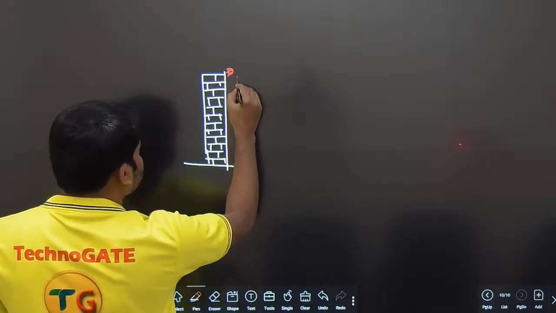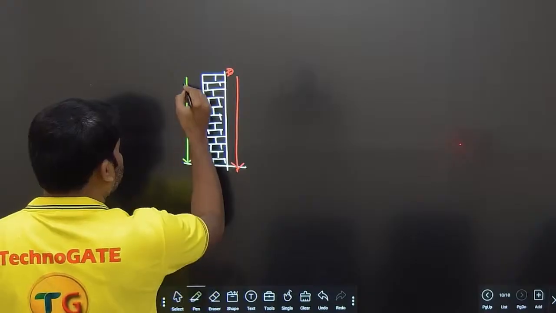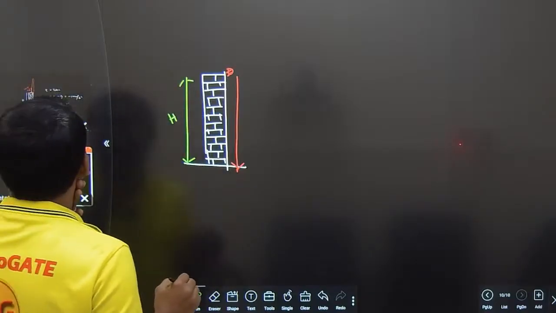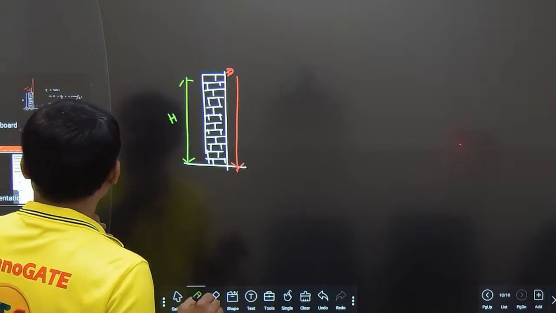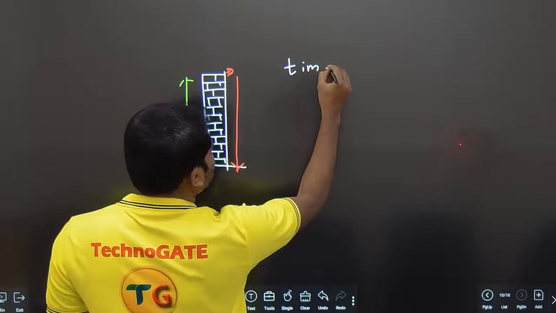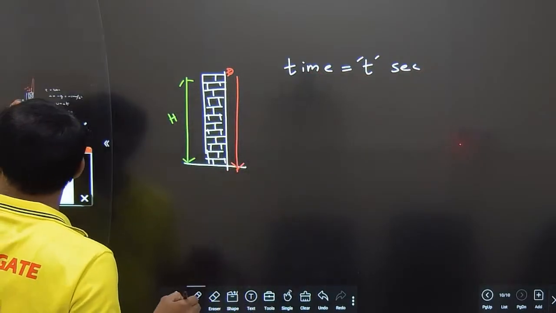We are dropping here. It is falling down. The value of this height of the building is given as h. If a body released from top of a tower of height h takes t seconds to reach the ground, the time taken is equal to t seconds.